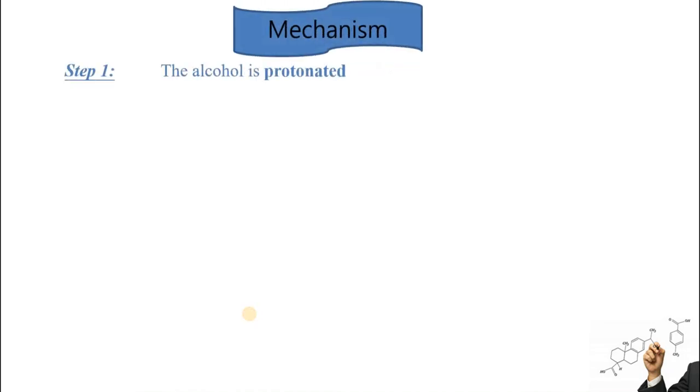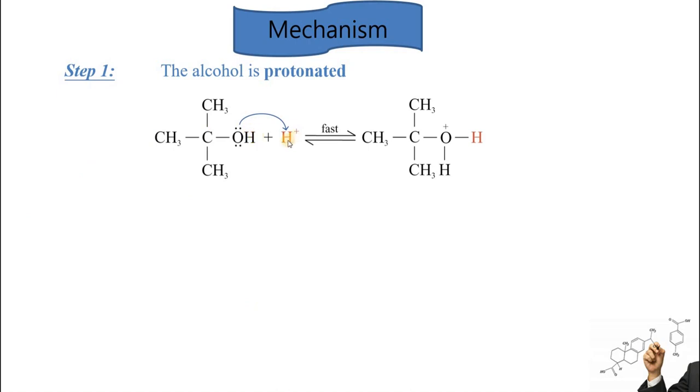It is divided into 3 main steps. The first step is protonation of alcohol, which means alcohols will take hydrogens. How will they take hydrogen? They pick up protons by the lone pair of electrons present on oxygen, donated to the nearby hydrogen atoms. Hydrogen means proton. This reaction is very fast, and an oxonium ion will be produced. Now this hydrogen is attached to oxygen, and oxygen has developed a positive charge. This ion is called oxonium ion, or here, alkoxonium ion.